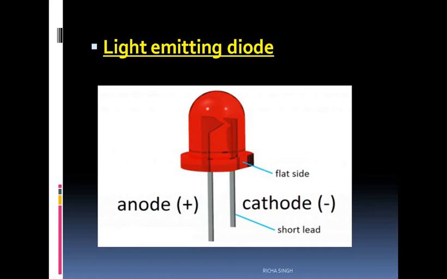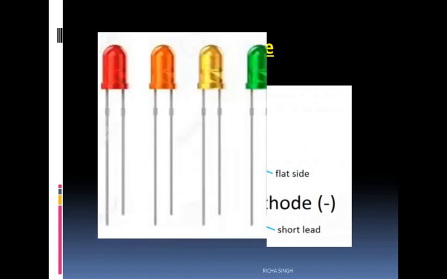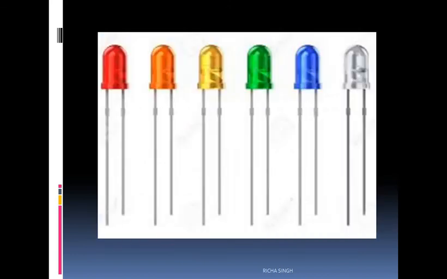It has two legs. The longer one you can see is the positive and the smaller one is the negative end. So it is a device for detecting a very weak current where we cannot use a bulb. We can use an LED, and these LEDs come in different colors also. The taller one represents the positive end and the shorter one represents the negative end.